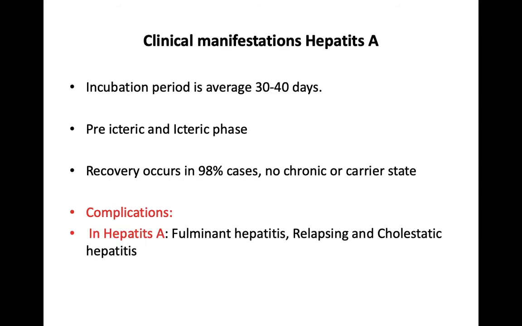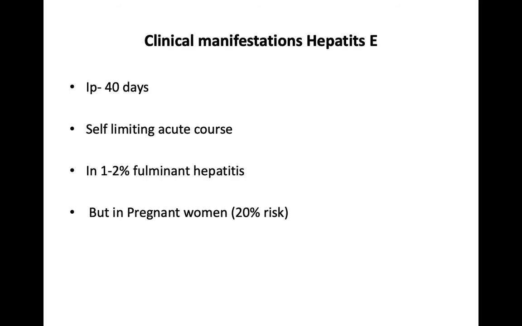Clinical manifestations of hepatitis A. The incubation period is about 30 to 40 days. Pre-icteric and icteric phases are the 2 phases seen in hepatitis A. Recovery occurs in about 98% of the cases, and no chronic state or carrier state is seen. But some cases can go on to complications like fulminant hepatitis, relapsing hepatitis and cholestatic hepatitis.